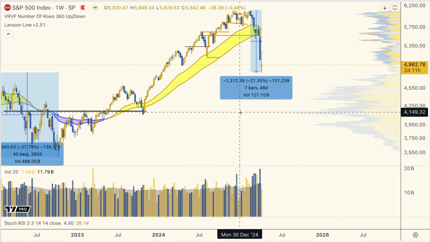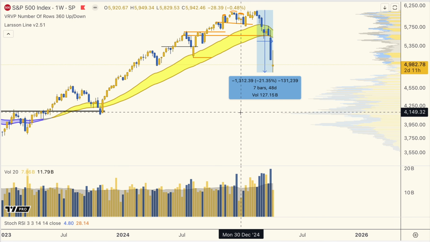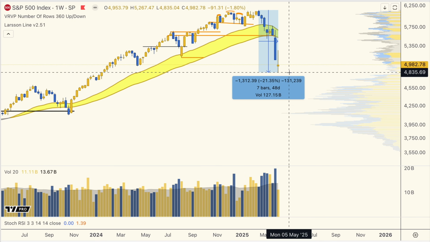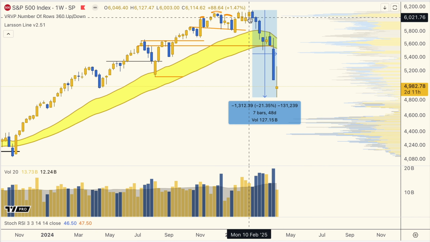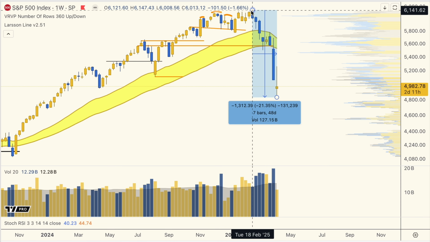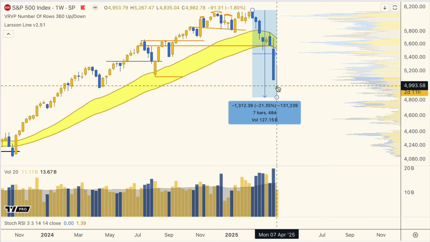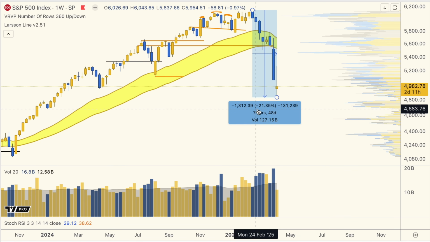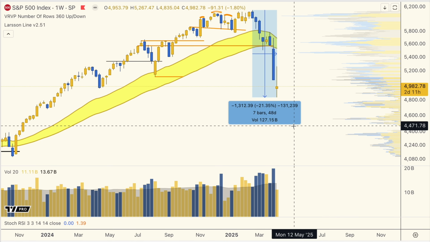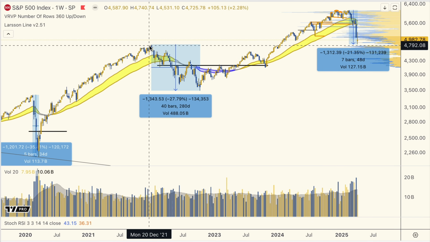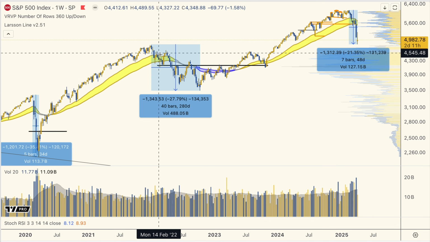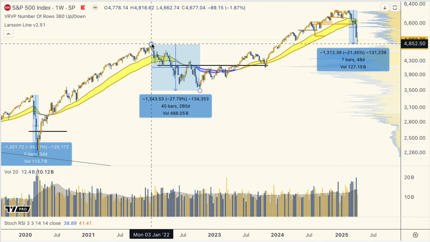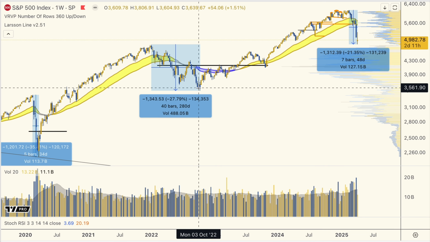Since the big clue here really remains the stock market, let's look a little bit on the size of this drop compared to previous situations in the past. On the S&P 500, from the top in February down to the low of the current weekly candle is minus 21.35%. If you look at previous drops, that actually isn't that much. The drop in 2022, which no one seemed to even remember now, was actually 28%.